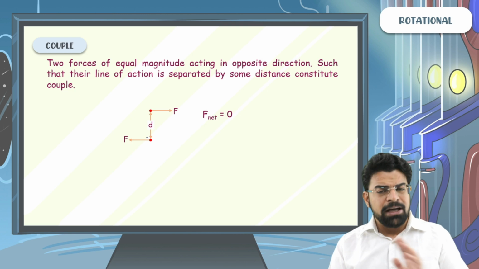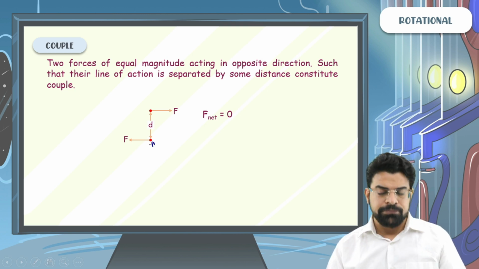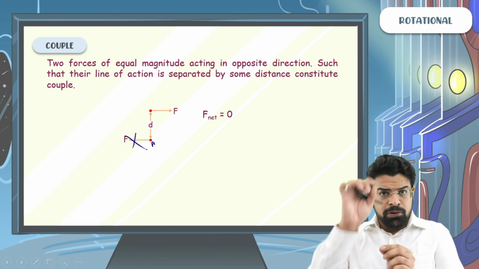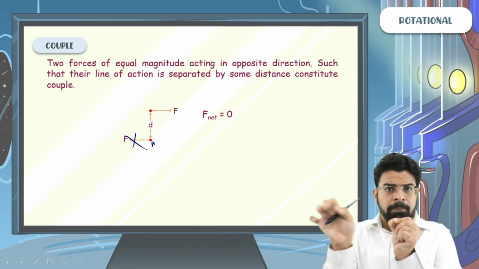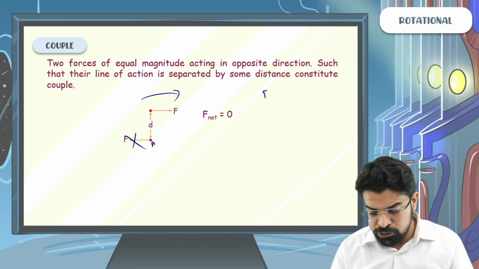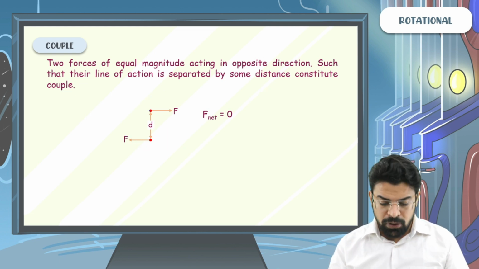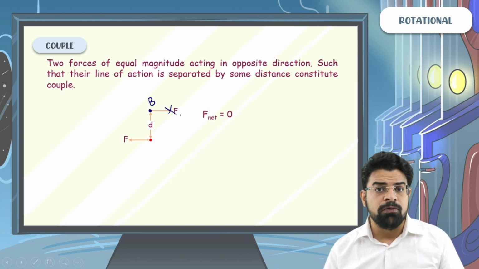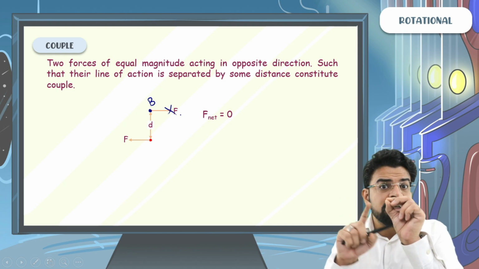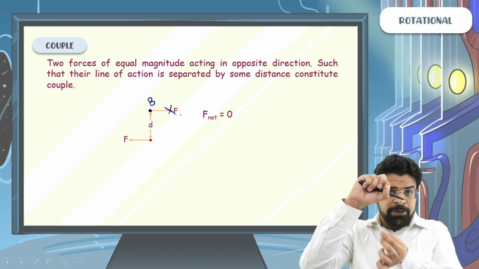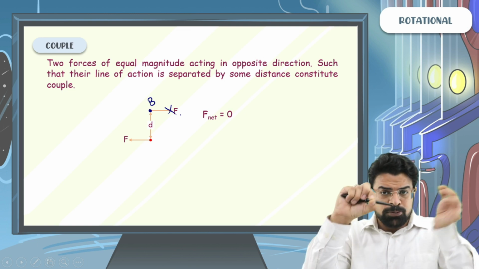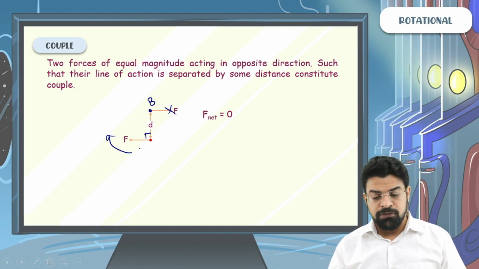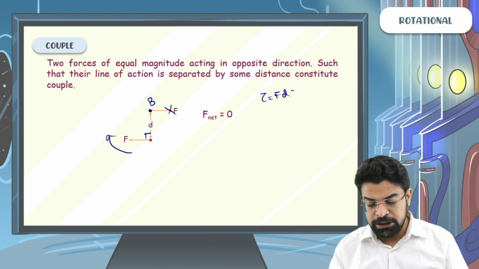Now see, if you assume any point, let's say this point A, about the point A, the lowest point, the torque of this force will be zero. But due to the force on the upper side, there will be a torque. This torque will be clockwise, equal to Fd. Or if you look about the topmost point, let's say B, the torque of this force will be zero. Why? Because this force has its line of action passing through B. But there will be a torque due to the force acting at the lowest point. This torque will try to turn it clockwise, and as the force is perpendicular to d, the torque is Fd clockwise.